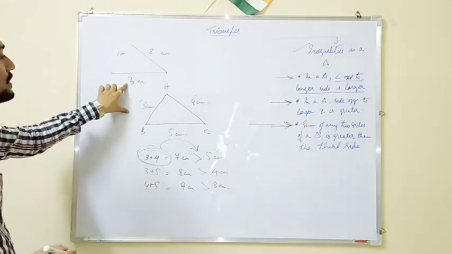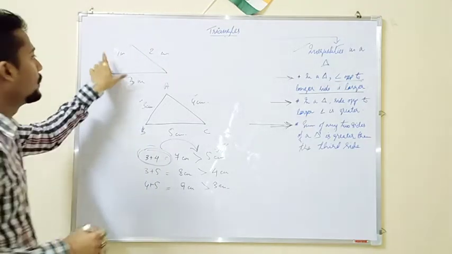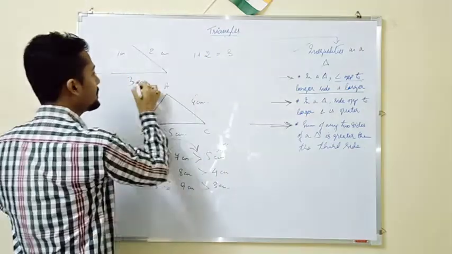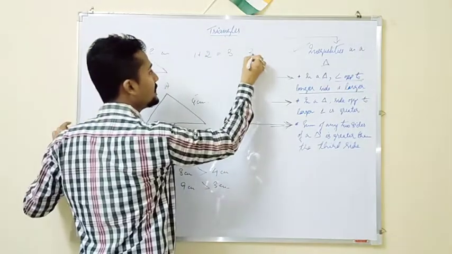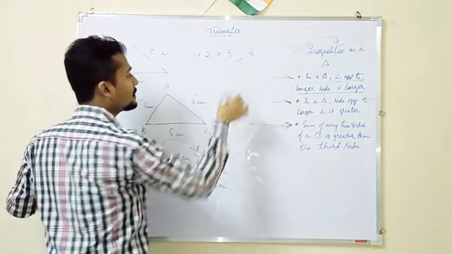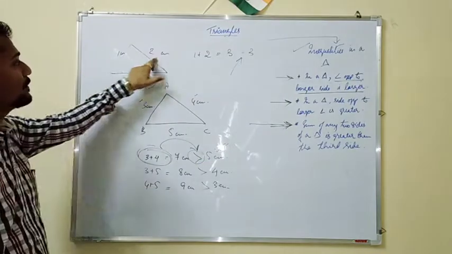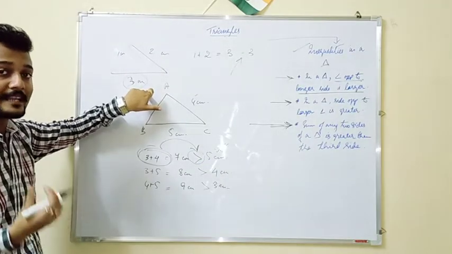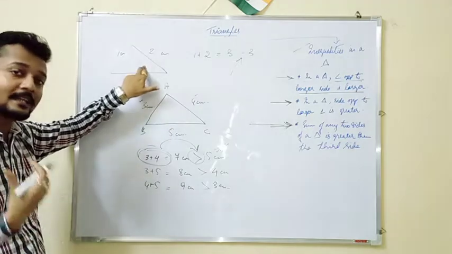Here 1, 2, 3 are the sides. 1 plus 2 is equal to how much? 1 plus 2 is equal to 3, and the third side is also equal to 3. That means greater is not coming, isn't it? That means sum of two sides of the triangle is equal to the third side. So ideally this triangle should not be formed.